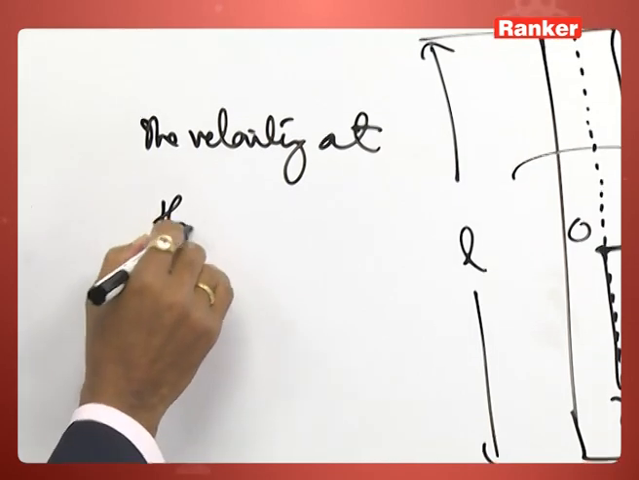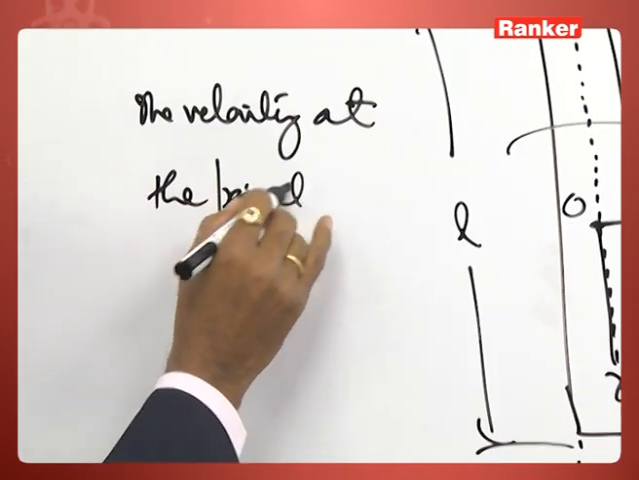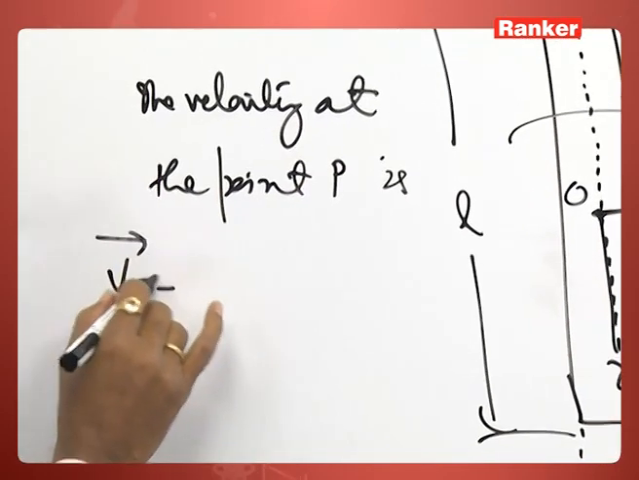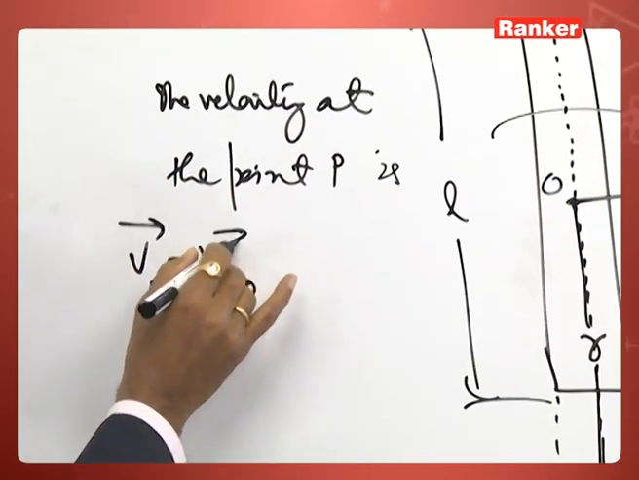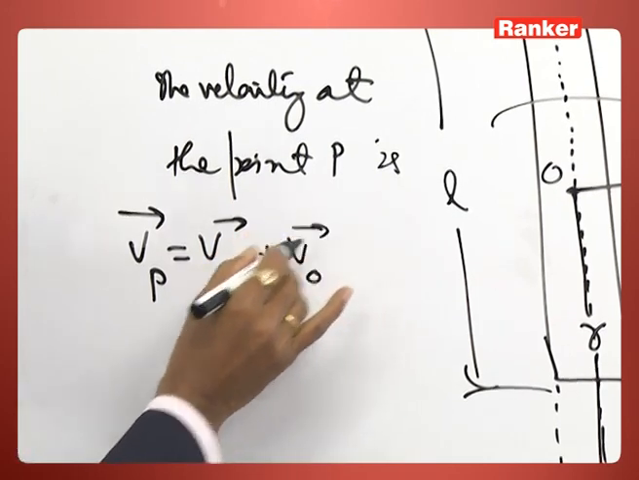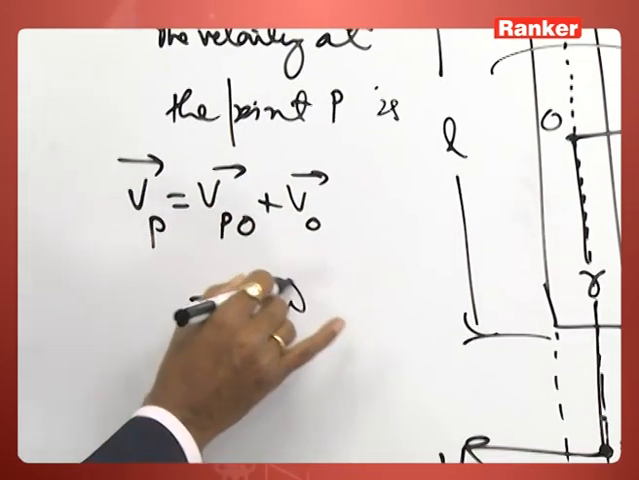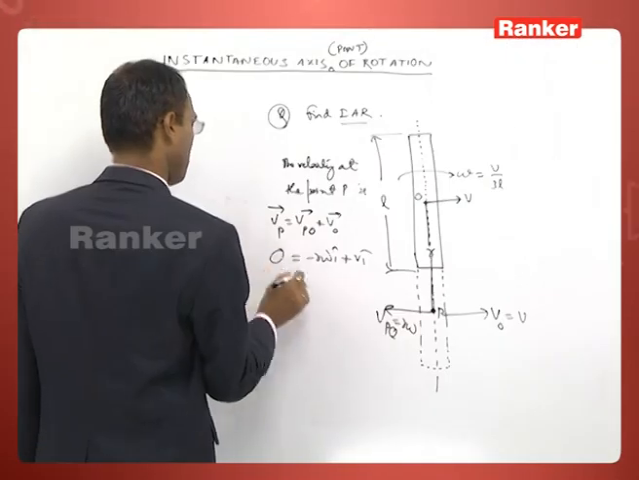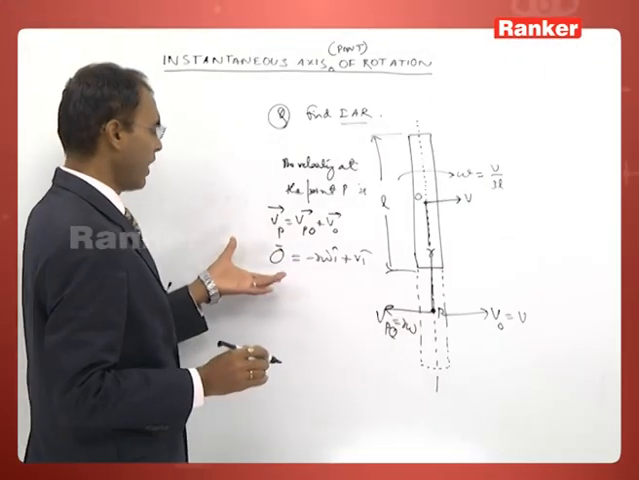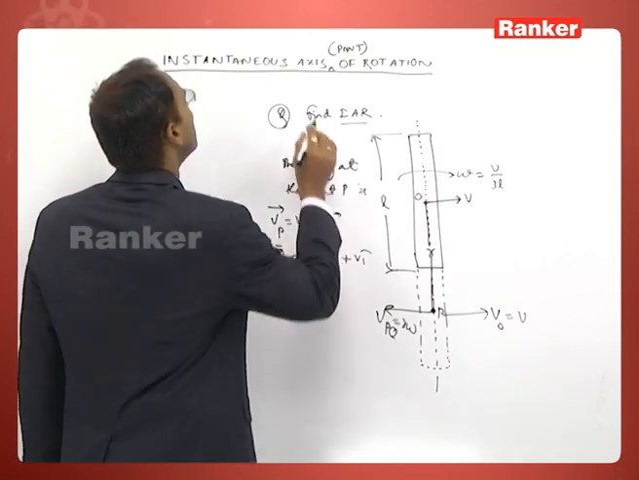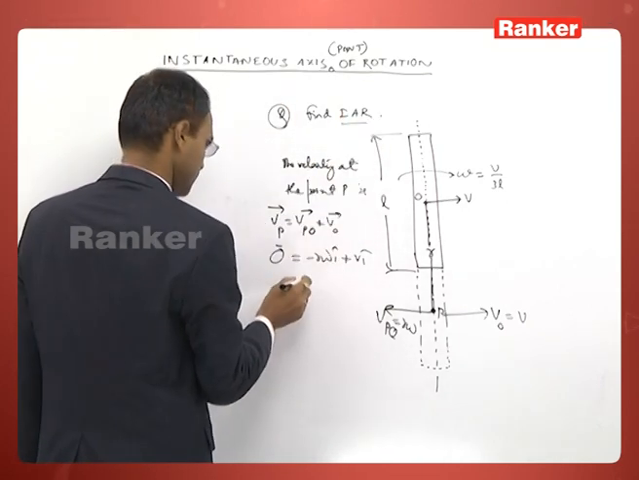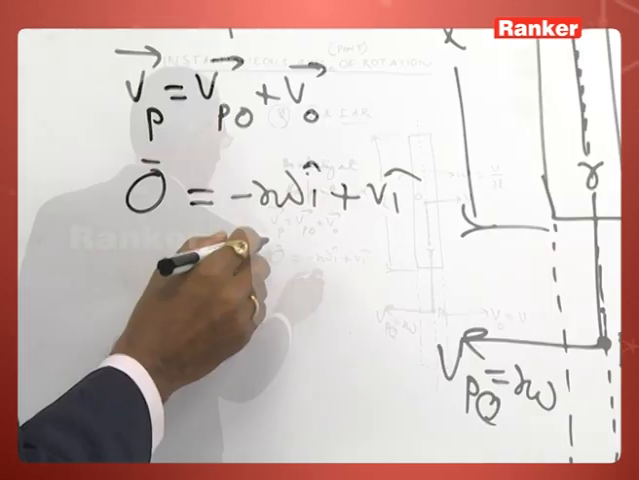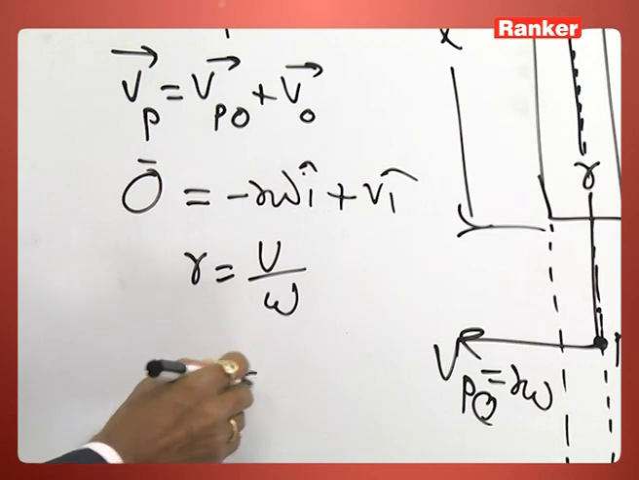The velocity at the point P is given as Vpo plus Vo. Vpo is equal to minus r omega i cap. Vo is equal to V i cap. And put Vp is equal to 0 as per the principle of the instantaneous axis of rotation, and you are getting r is equal to V by omega.